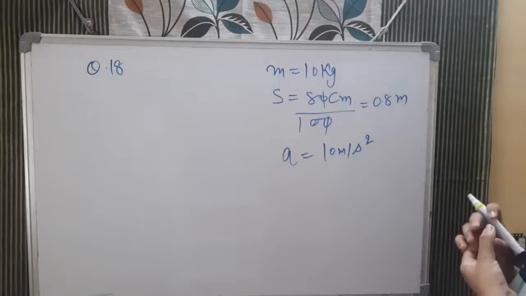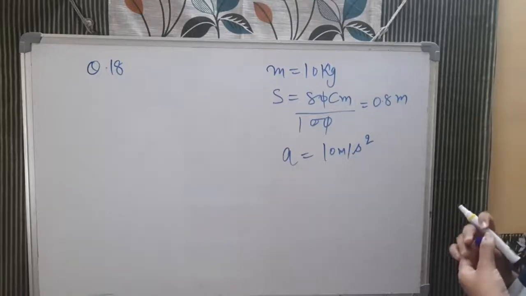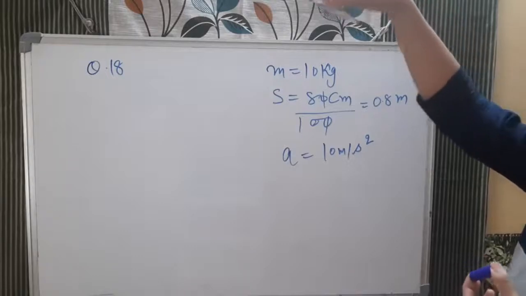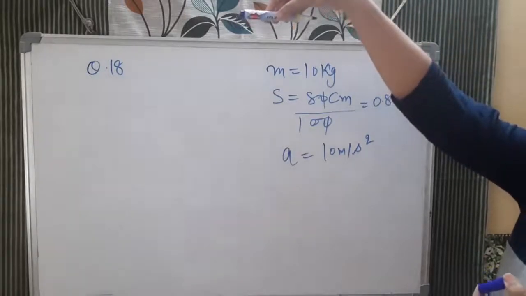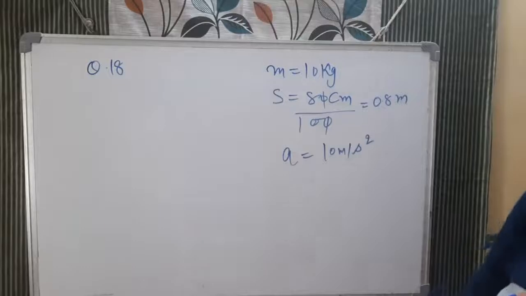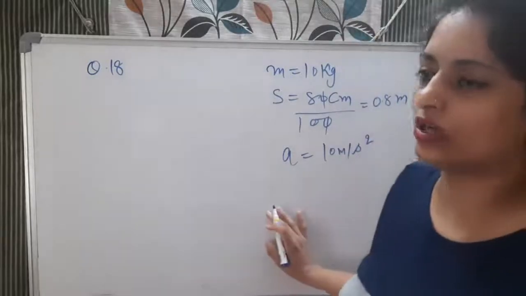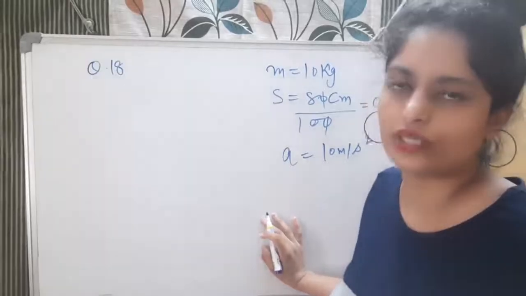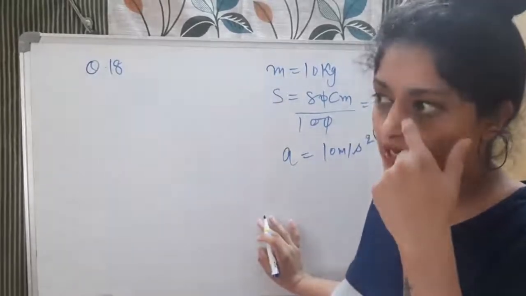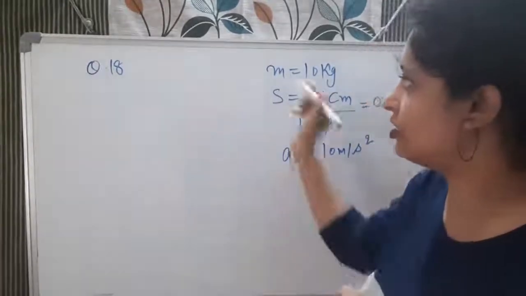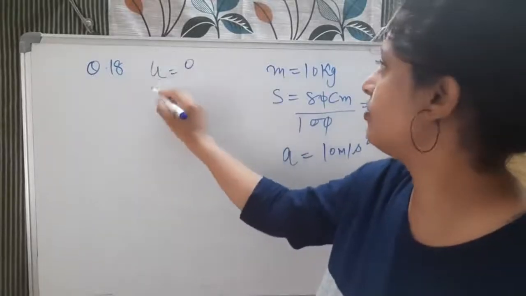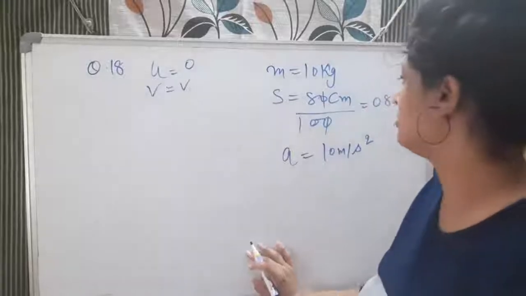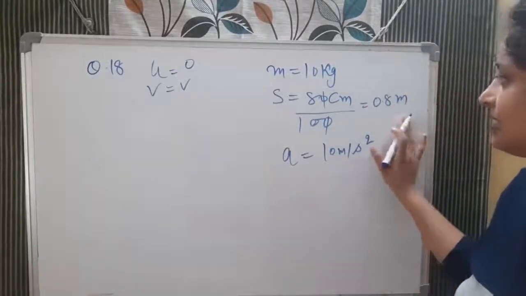See, before, we will say its initial velocity was 0, when it is dropped from here. For example, this is the dumbbell, we are dropping it from here, so initial velocity is 0. Okay, just before it strikes the ground, we can assume the velocity is v, because right now we don't know. Okay, we can say that velocity is v. So initial velocity is 0. I'm taking now final velocity, I'm saying v just before it strikes the ground. Okay, a is given, s is given.